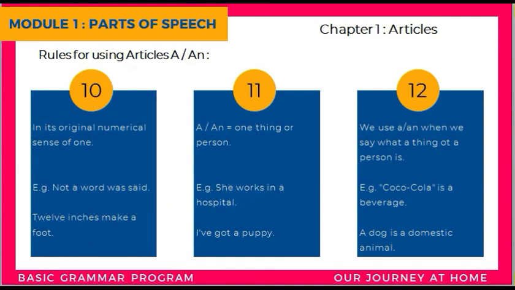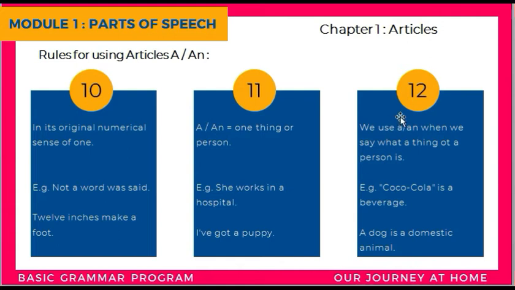The 11th rule is a or an is equal to one thing or one person. So basically, she works in a hospital. I have got a puppy. Here the nouns mean one thing or one person.